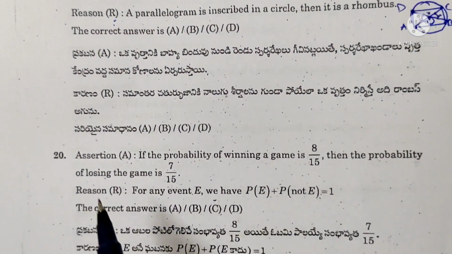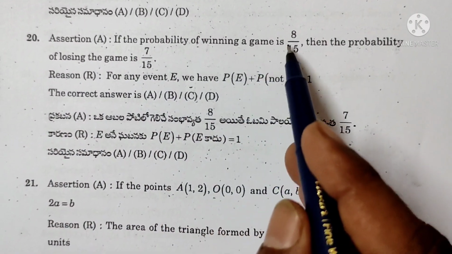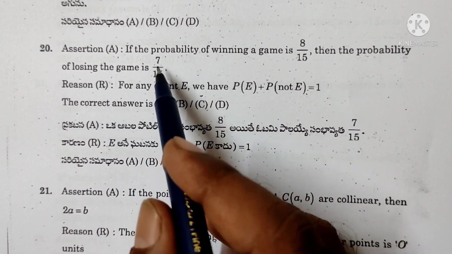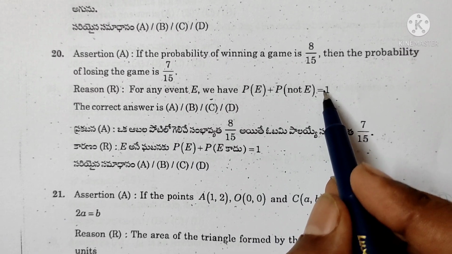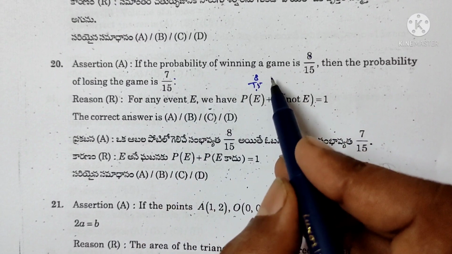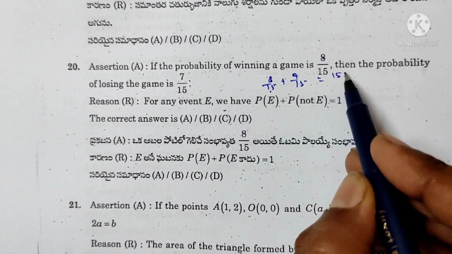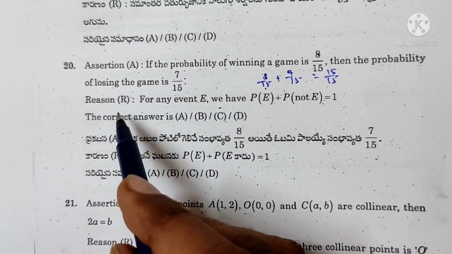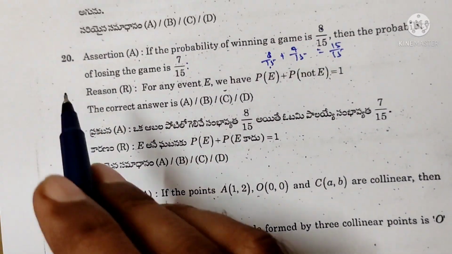Next, 20th bit. Assertion A: the probability of winning a game is 8 by 15. Then the probability of losing the game is 7 by 15. Probability of E plus probability of not E is equal to 1. Probability of E is equal to 8 by 15, not E is equal to 7 by 15. So 8 plus 7 is equal to 15, 15 by 15. So assertion is true and reason is true. Reason is the correct explanation of assertion. So option A is correct.